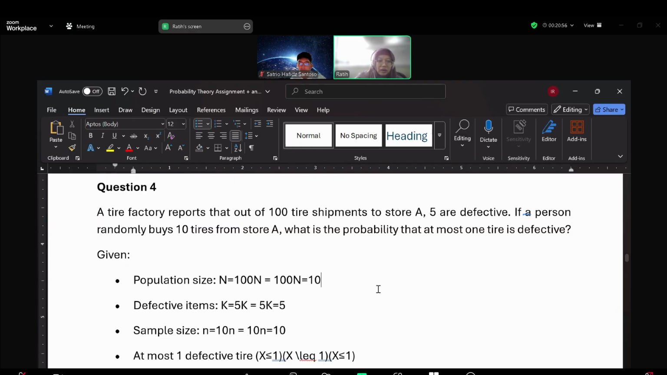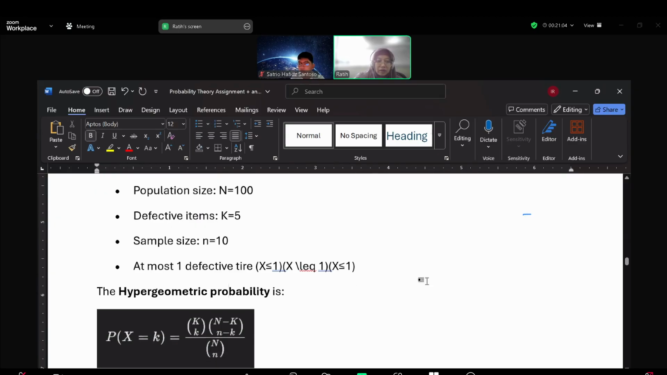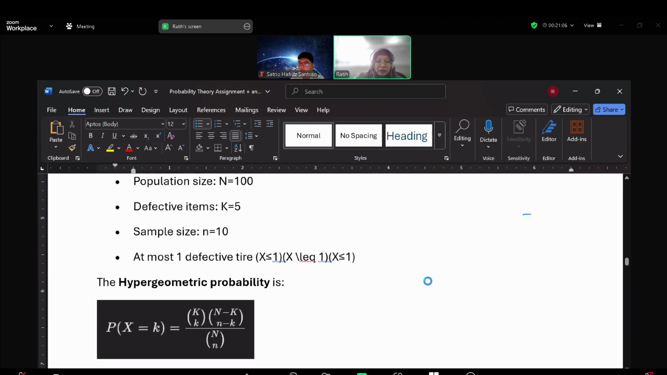Okay, we get, this notation depends on the book. So we can justify with the notation. It's okay. So this is a hypergeometric.